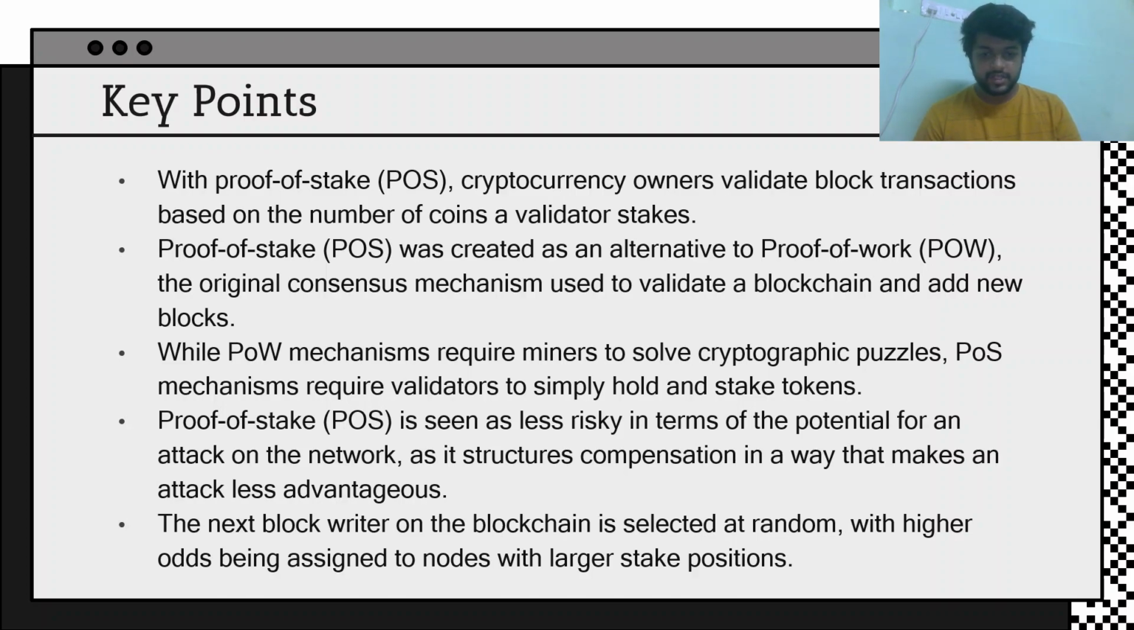The proof of stake is seen as less risky in terms of the potential for an attack on the network, as it structures compensation in a way that makes attack less advantageous. I will come to that. The next block writer on the blockchain is selected at random, with higher odds being assigned to the nodes of the largest stake positions. So these are the basic key points. It is proof of stake in a gist. It is just a core. We will come in depth on how it works and what the drawbacks are in the upcoming slides.